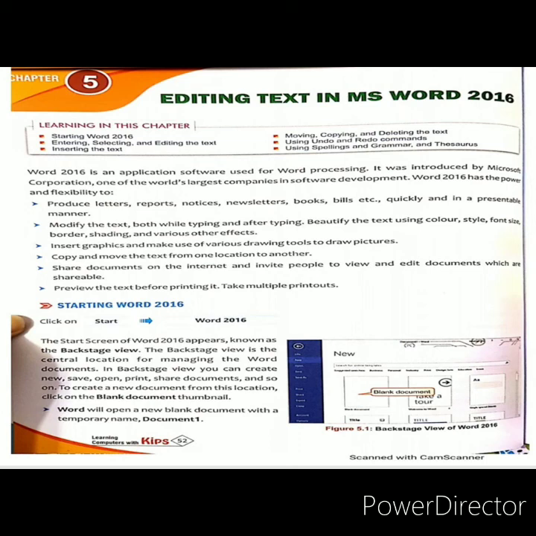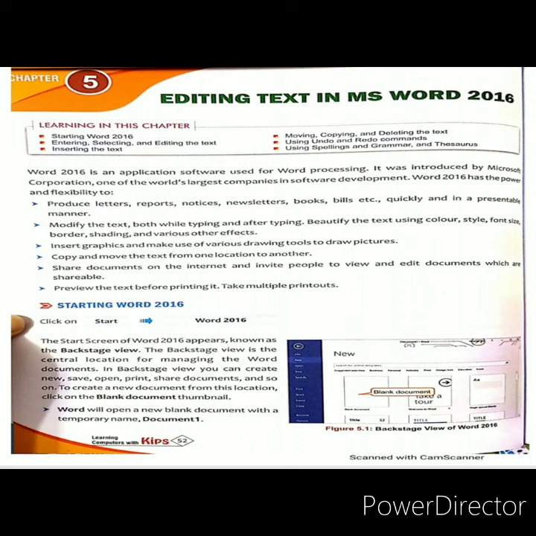Second, modify the text. We can modify the text both while typing and after typing. During typing we can modify the text, and after typing, हमने अपना काम कर लिया, टाइप कर लिया, हम उसके बाद भी उसको modify कर सकते हैं text. Modify means if we want to add more text or delete particular text. These are called modify text.